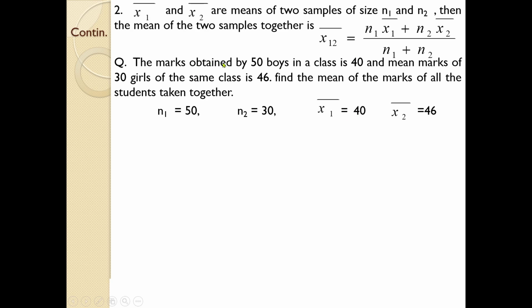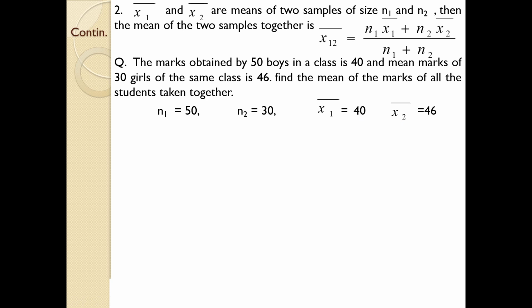Mean 1, the mean marks obtained by 50 boys in a class, is 40, and the mean marks of 30 girls of the same class is 46. So mean 1 is 40 and mean 2 is 46.